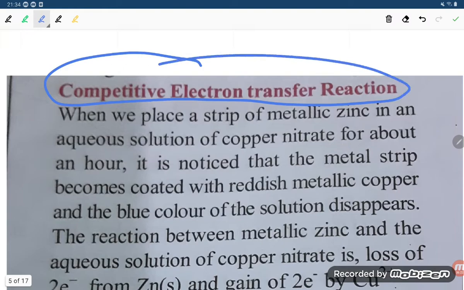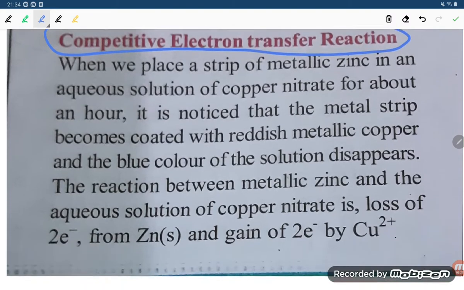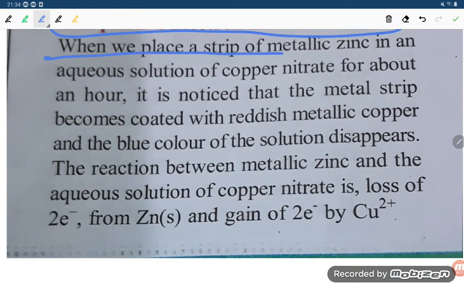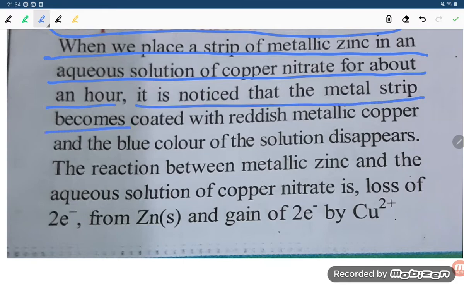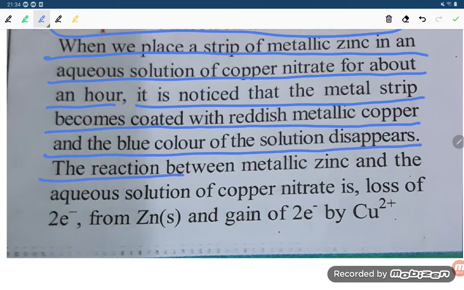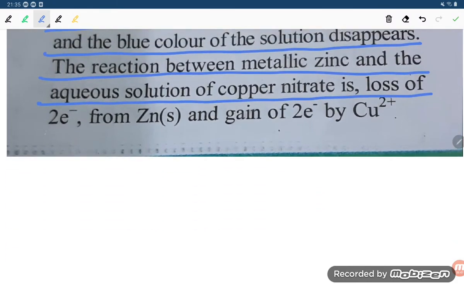Competitive electron transfer reactions, students. Let us try to understand the meaning of competitive electron transfer. When we place a strip of metallic zinc in an aqueous solution of copper nitrate for about an hour, it is noticed that the metal strip becomes coated with reddish metallic copper and the blue color of the solution disappears.